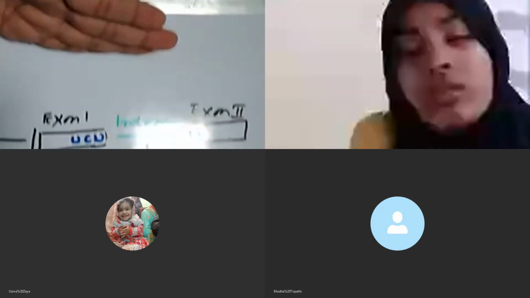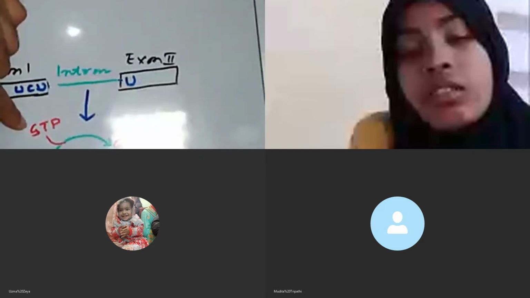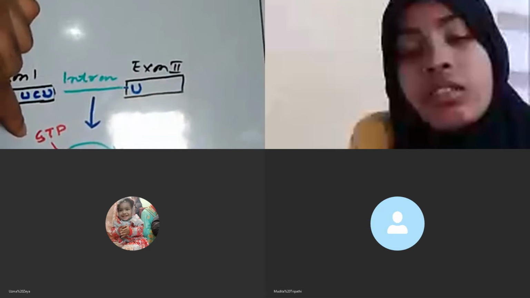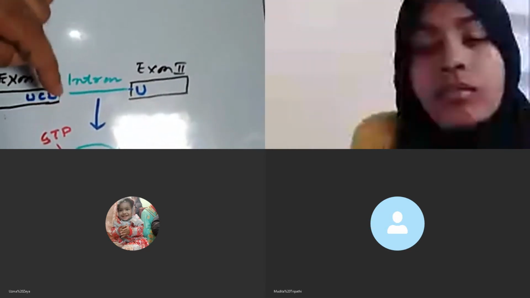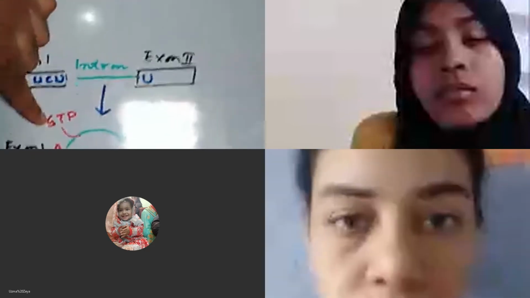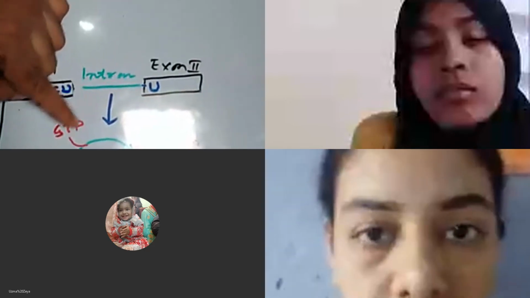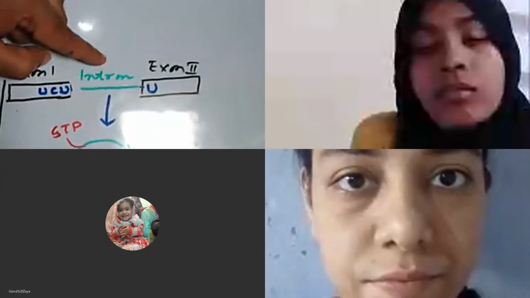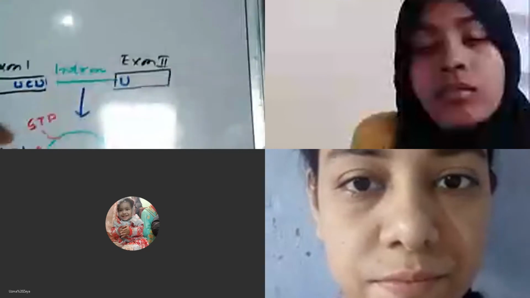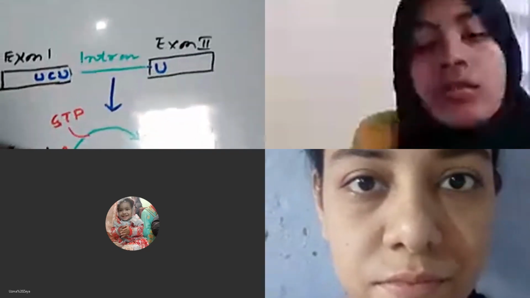But this is the basic mechanism. This is the first mechanism, self-splicing of this intron. Here I have shown two exons joined by one intron, and self-splicing is taking place. And this type of removal of intron and joining of exons requires, as I have said here, guanosine monophosphate, guanosine diphosphate, or guanosine triphosphate. Here, look, I have written guanosine triphosphate, which brings about the excision of this intron and joining of these two exons. What happens? This GTP plays a very important role.